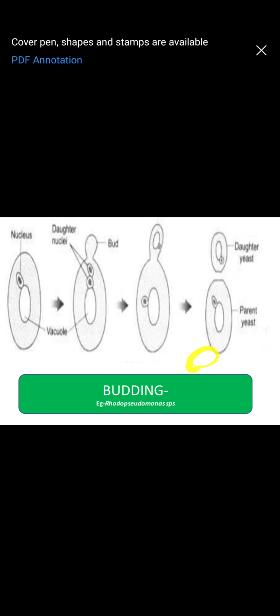Moving on to fragmentation. Here there is a bacterial cell, and at random intervals it gets pinched off, it gets broken into small fragments, and each of these fragments acts as an individual cell, and that individual cell can further multiply.